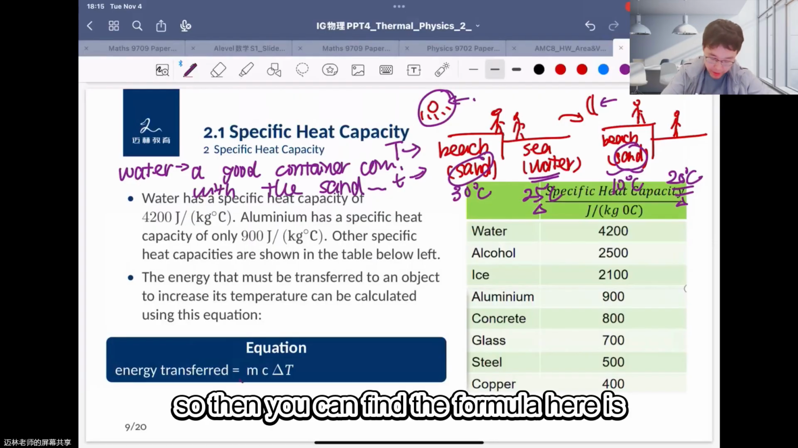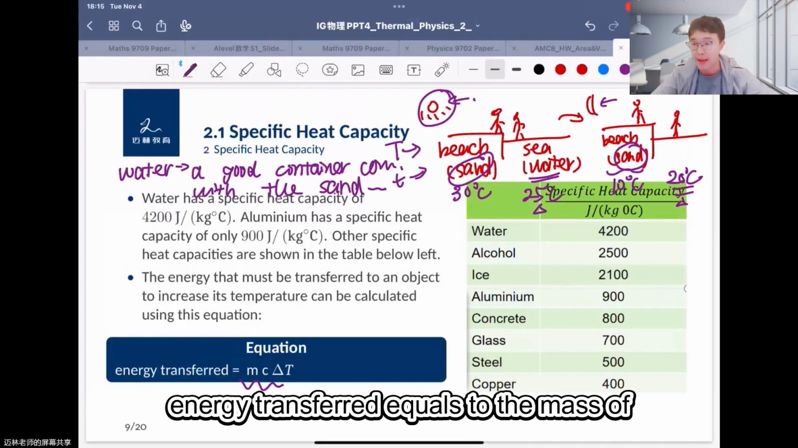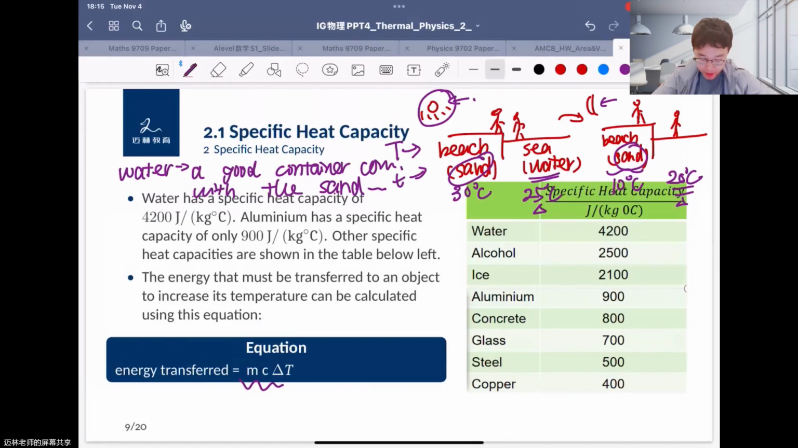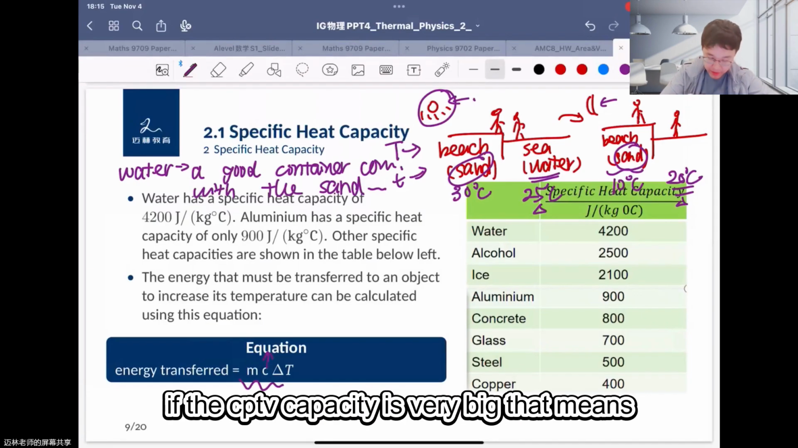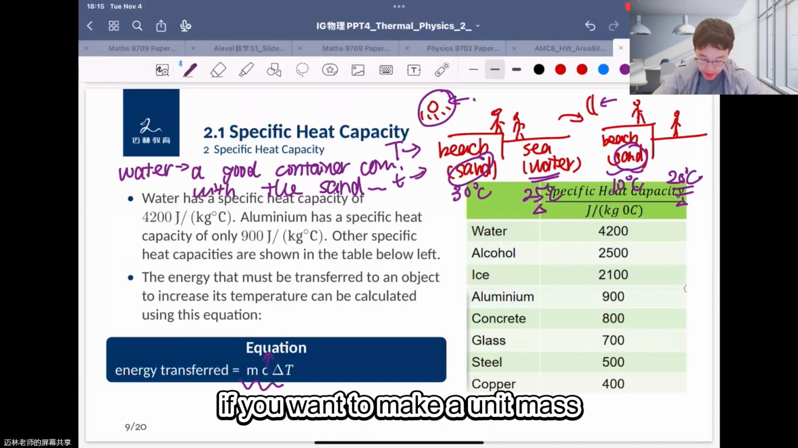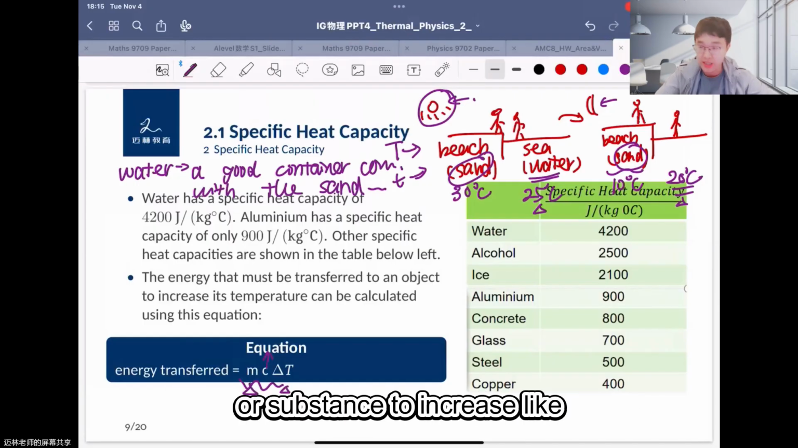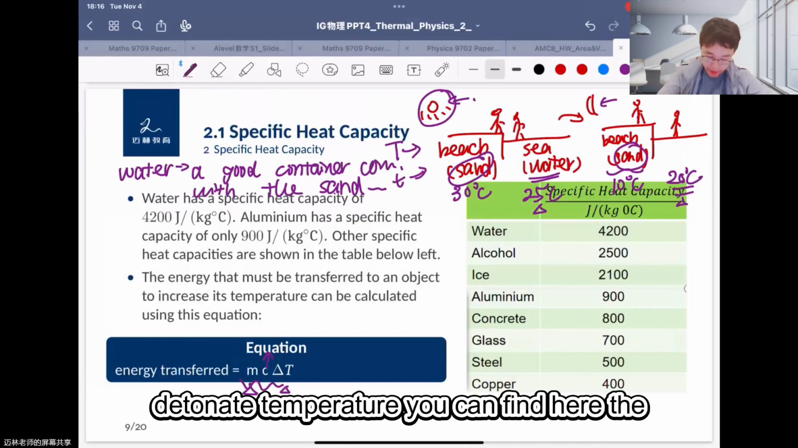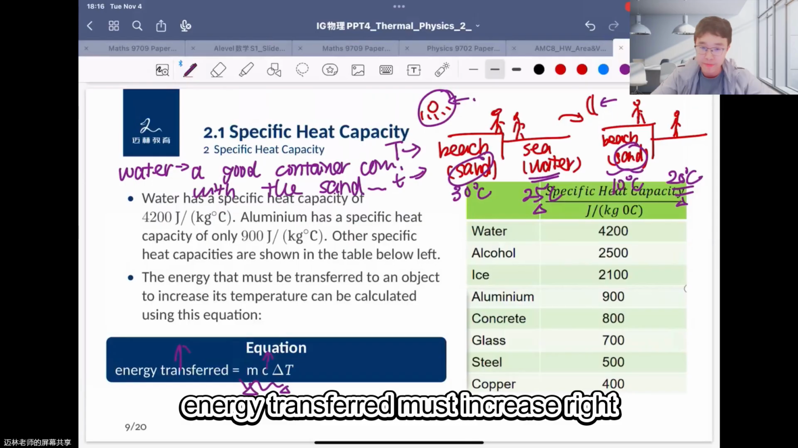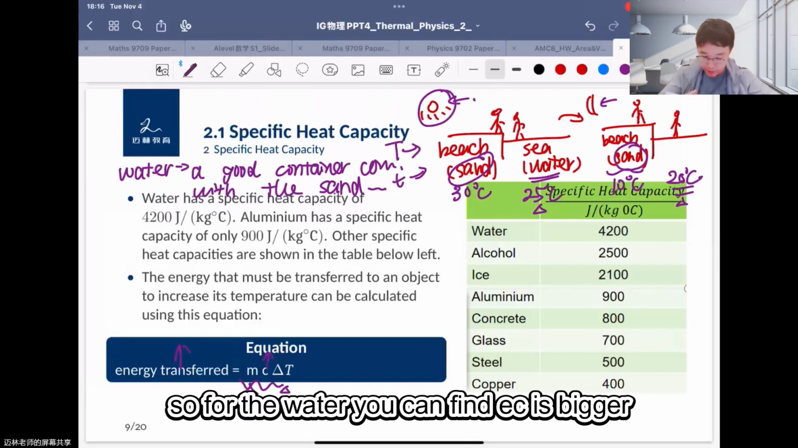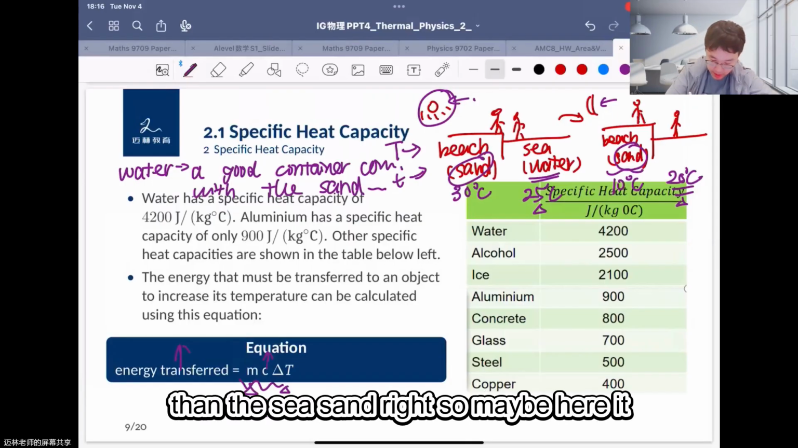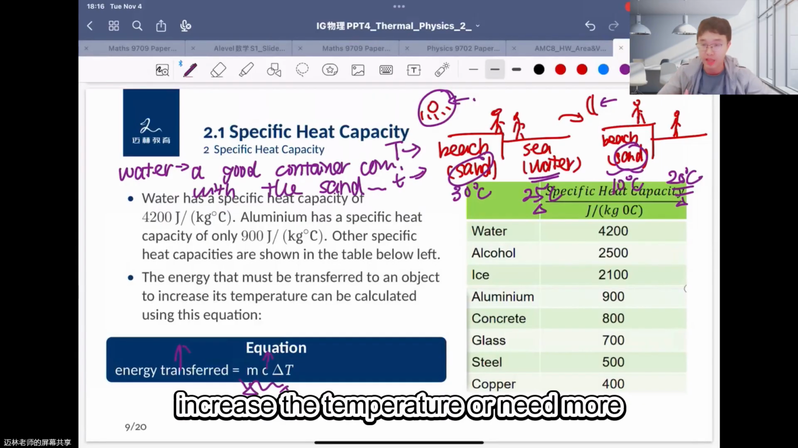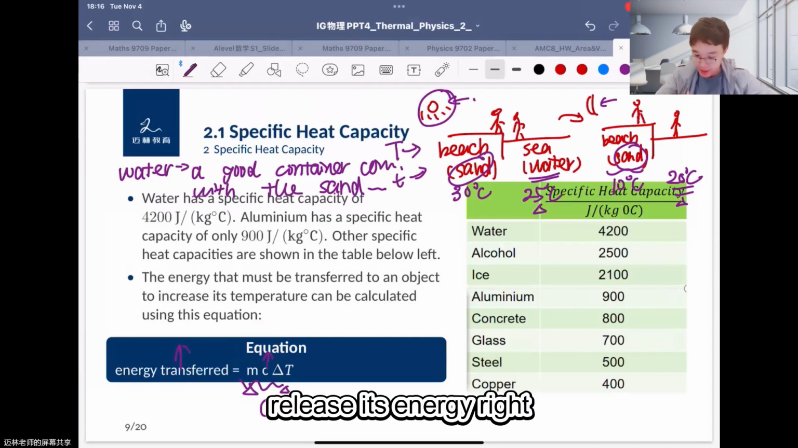Then you can find the formula here: energy transferred equals the mass of the substance times the specific capacity times the change in temperature. If the specific capacity is very big, that means if you want to make a unit mass of a substance increase by a definite temperature, the energy transferred must increase. So for water, c water is bigger than c sand. It needs more energy to increase its temperature, or needs to release more energy to cool down.